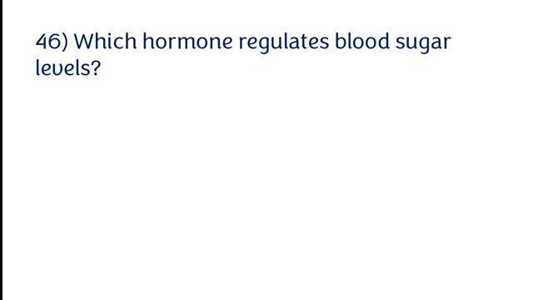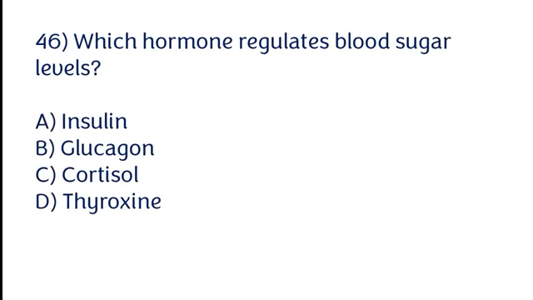Which hormone regulates blood sugar levels? Insulin, glucagon, cortisol, thyroxine. The correct answer is option A. Insulin hormone regulates blood sugar levels.